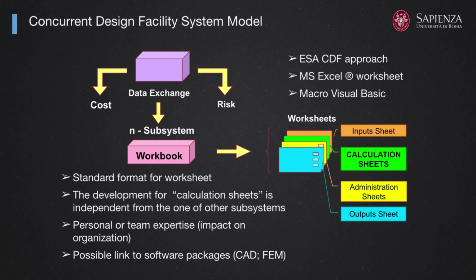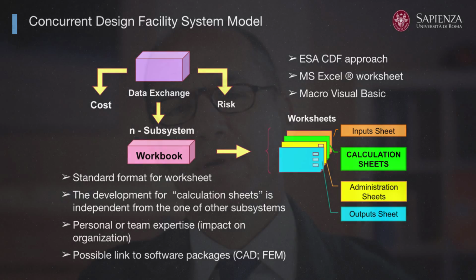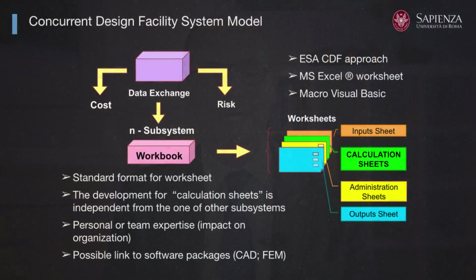Then there are some calculation sheets in which you implement your tools in order to be able to make your design decisions, to evaluate your margins, to evaluate your budgets in terms of mass and energy, and probably also link, if this is the case, that are allowed by the system design manager to each and every subsystem.